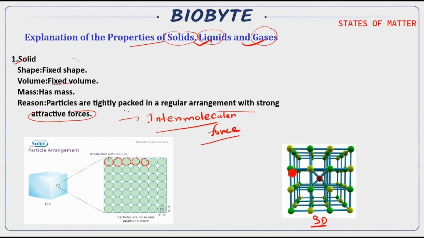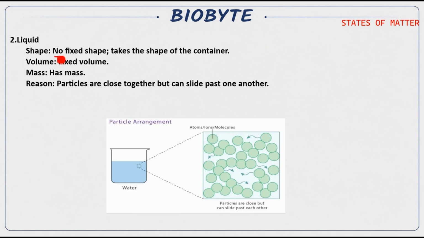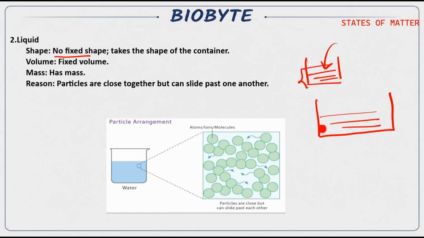Here is the 3D structure you are seeing. There is the bond, here is the bond, and it is a molecule, it is another molecule, and the bond between two molecules. They are very tightly packed. They are solid. And in a liquid you will see there is no fixed shape. If you keep an amount of water in a glass jar, it will take the shape of the glass jar. And if you take a large container, it will take the shape of the large container, but it has a fixed volume. The volume will be fixed and it has a fixed mass.